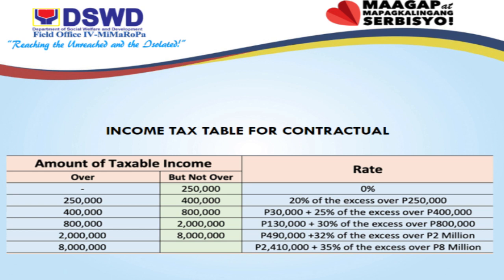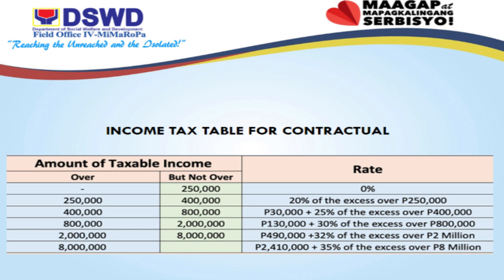Say for instance, you have a net income of 251,000, your 1,000 excess from the 250,000 bracket is subject to 20% tax. So, you only have 200 pesos tax due. For bracket number 3, 400,000 pesos to 800,000 pesos, 30,000 plus 25% of the excess over 400,000 pesos.